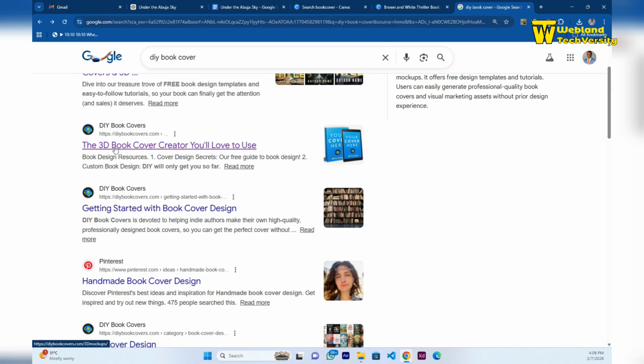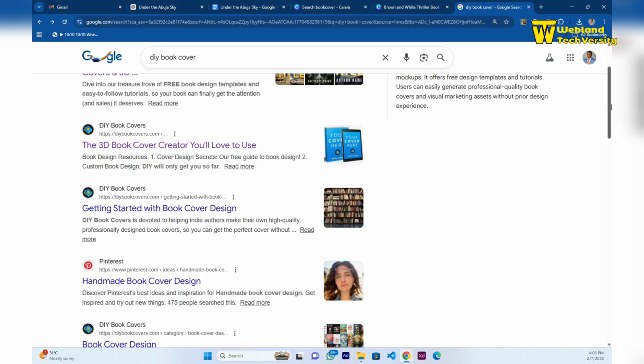So this is DIY book cover. You can find it on Google. If you click on DIY book cover, it will take you to where you'll be able to give more life to this book. It's a book mockup website.